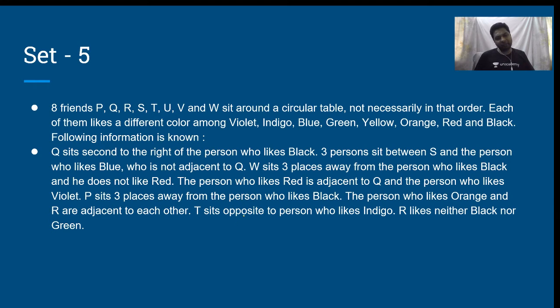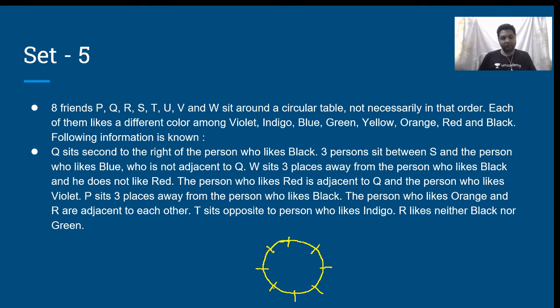Okay, constraints have been given. Let us see how we go about solving it. One, two, three, 4, 5, 6, 7, 8.